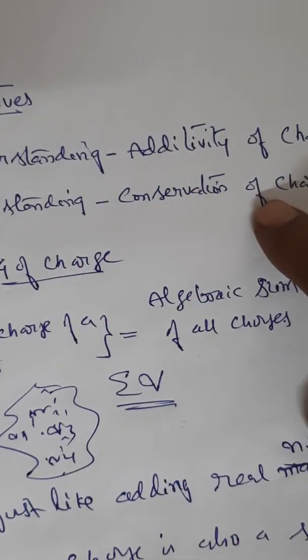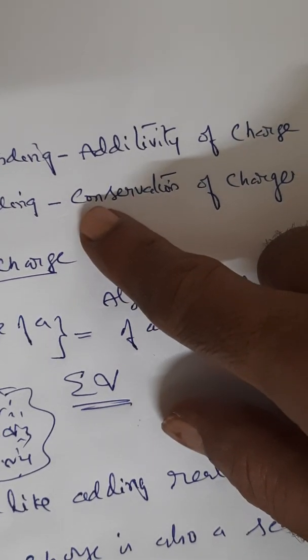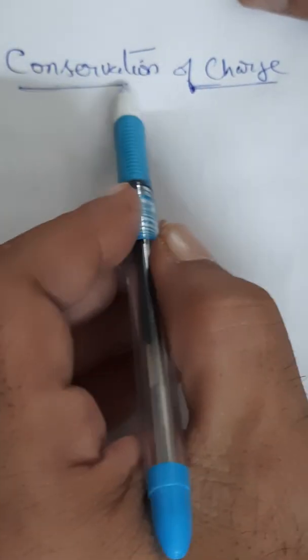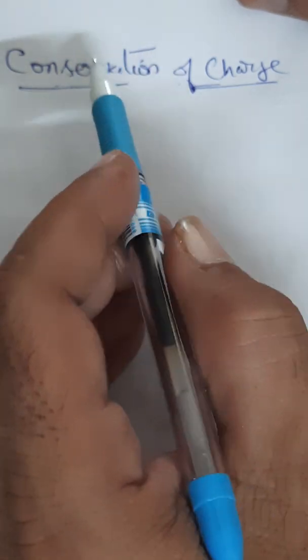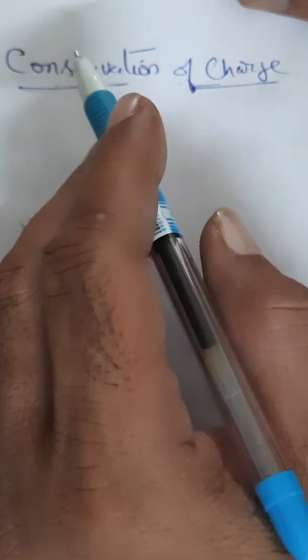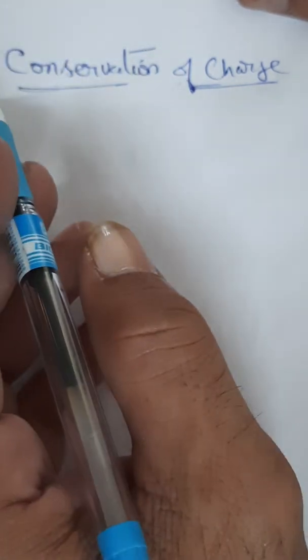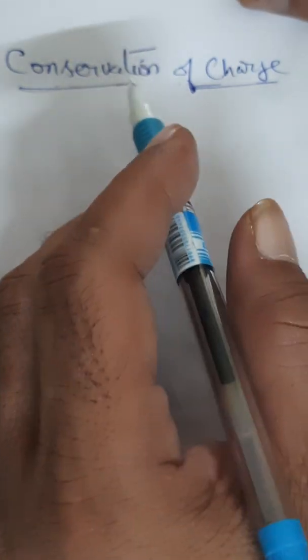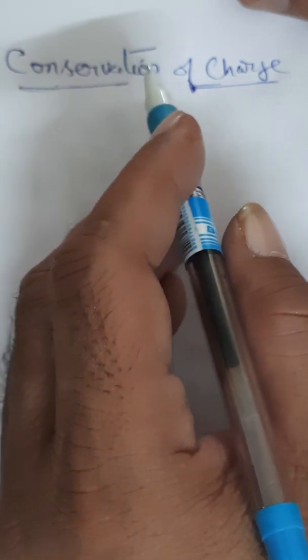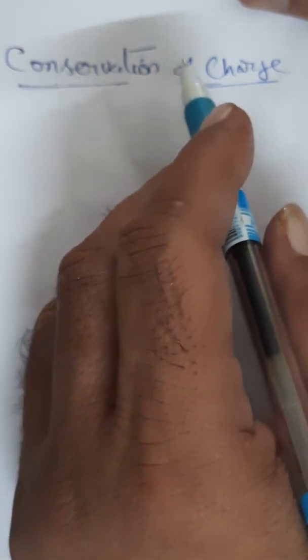Now we shall see the other concept, what is meant by conservation of charge. To understand conservation of charge, the first thing we have to remember is that whenever you get a word called conservation, basically it means there is no gain, there is no loss. Total always remains constant. You might have studied conservation of mass, conservation of energy, these things. Conserve means no loss, no gain.